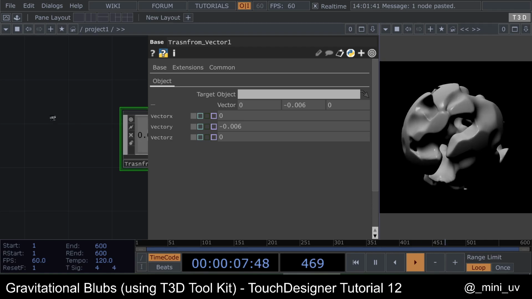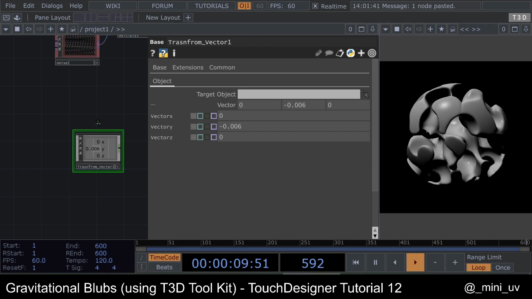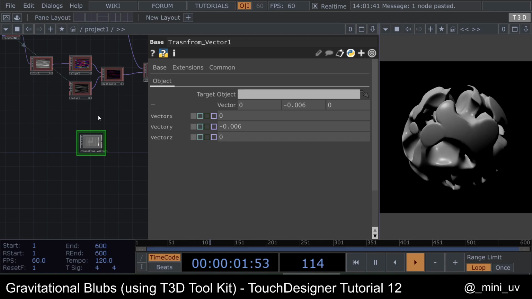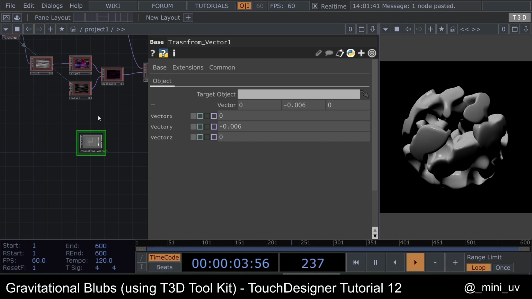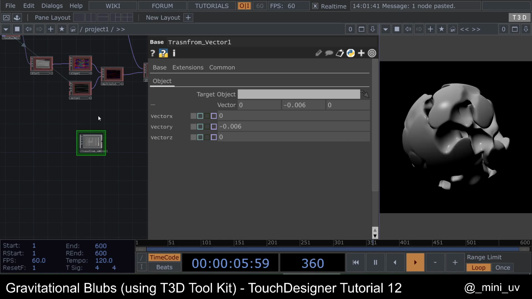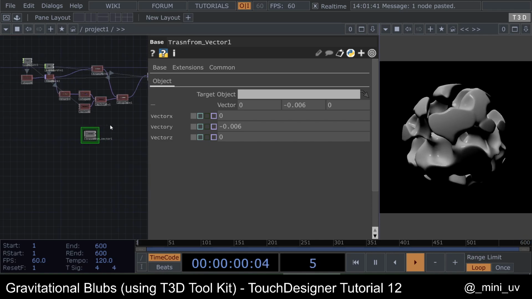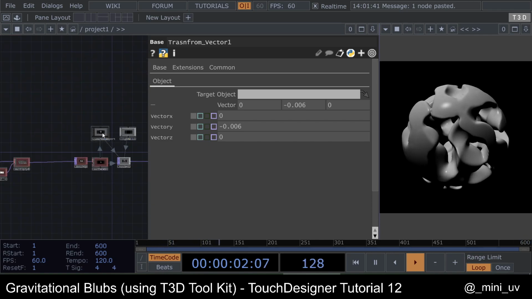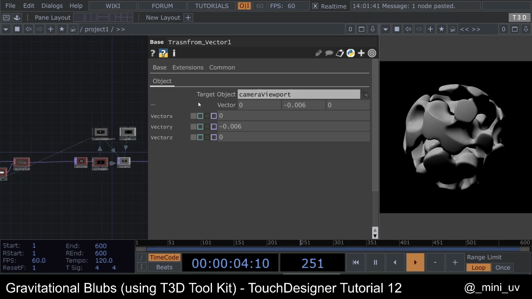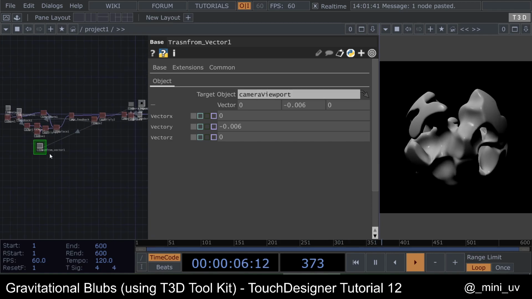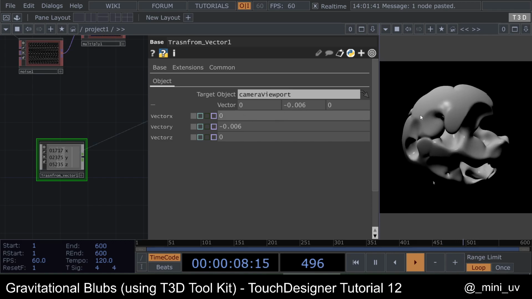Basically, it's gonna take an object. An object can be like a camera or a geo or any component that you can rotate, basically. So when you drag this camera viewport into here, you can see we have our vector.